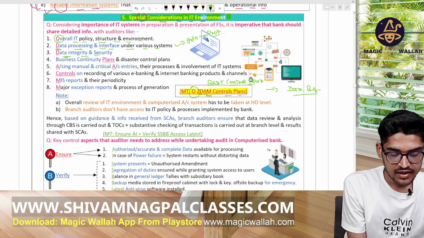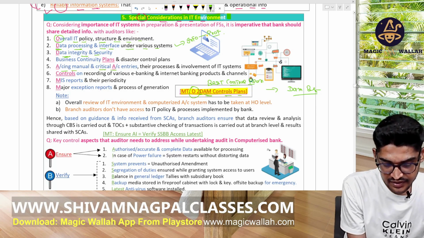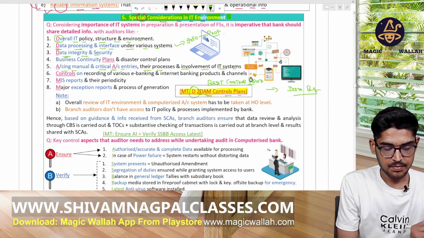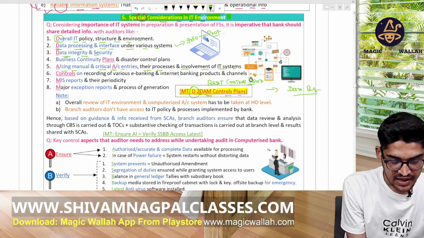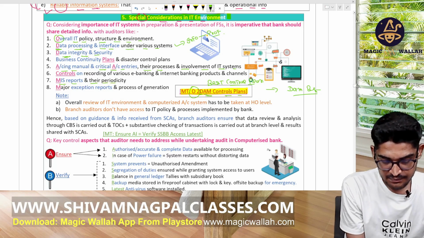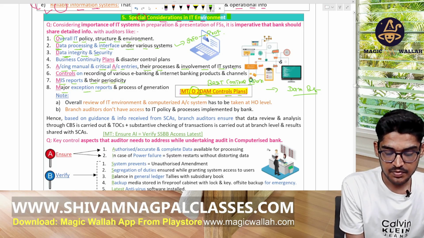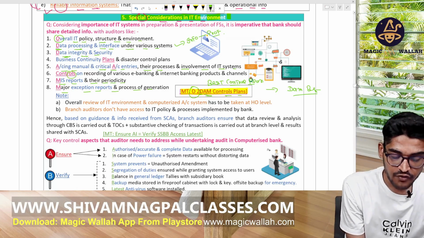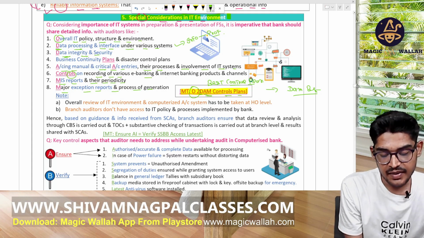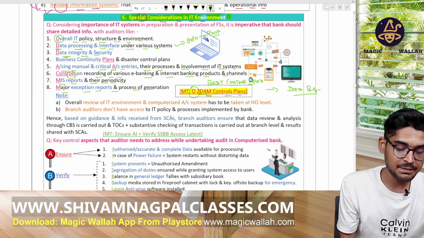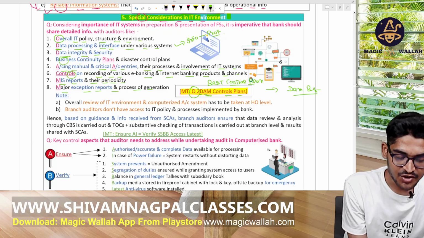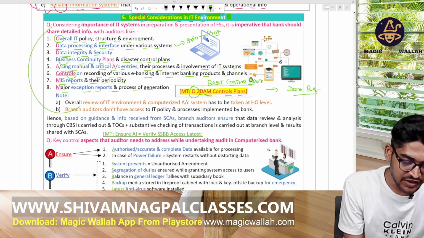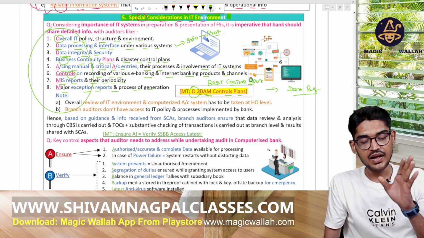A means accounting manual, accounting entries, their process, involvement of IT. M means MIS reports, their timing period, major exception reports and their generation. Then control on the recording of various e-banking and internet banking products and channels. And by plan we mean business continuity plans and disaster control plans. So we have to keep these points in consideration for the IT environment.